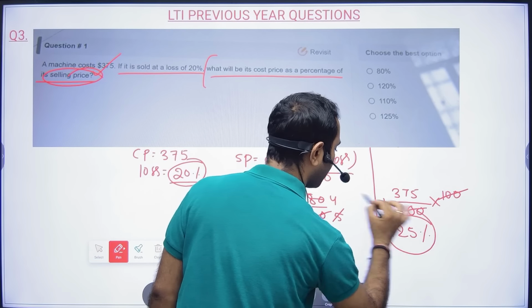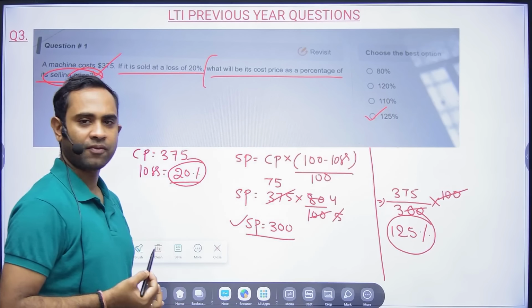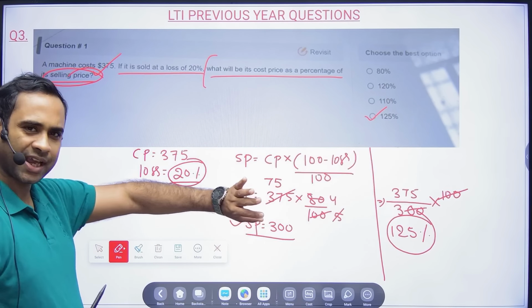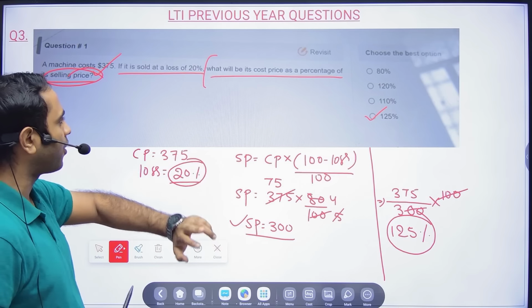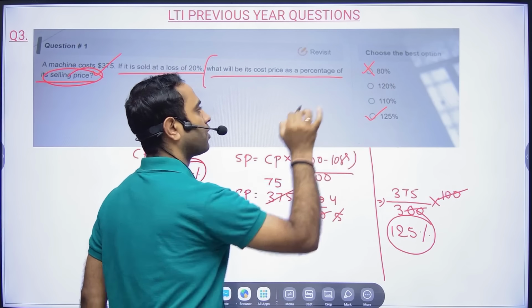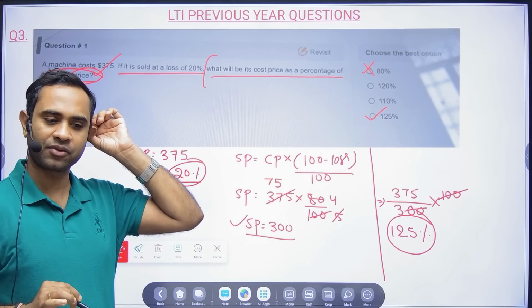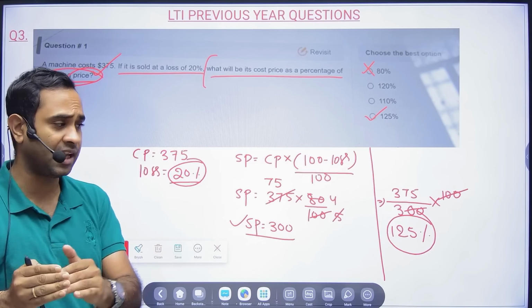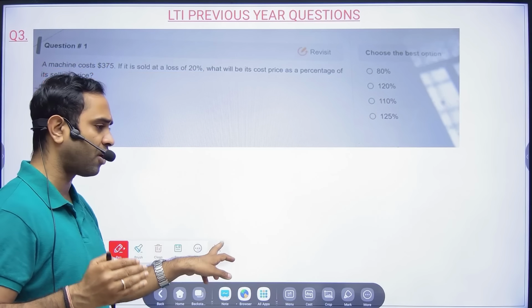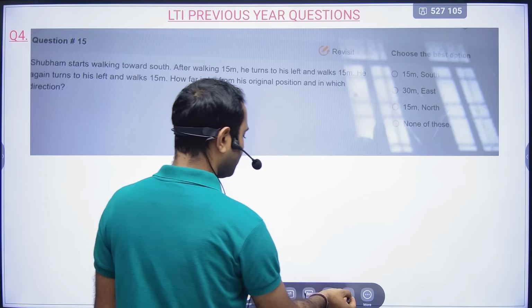125% will be the answer. So option D will become the correct answer for this particular problem. You might make a mistake: 300 up, 375 down. In that case, you will get the answer as 80%, which is wrong, okay? Because the cost price as a percentage of selling price means cost price is being compared with selling price. So put selling price down and put cost price up. That's all. You will be able to solve it.